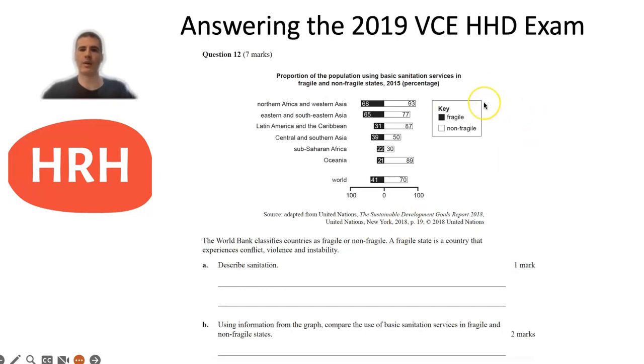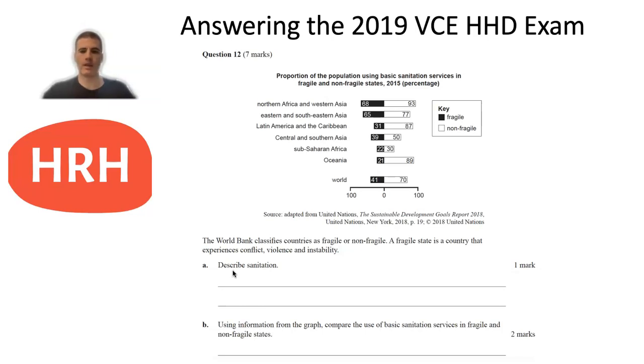So that obviously helps you to understand the information presented. They've also got a key up here showing you that the black bars were the fragile states and the white bars were the non-fragile states. So we'll come back to that in a moment. A was asking you for 1 mark to describe sanitation. So sanitation is referring to the removal of hazardous waste or human waste from the environment. So if you had that in your description, then you would have achieved a mark. Quite a few students mentioned hygiene and cleanliness, which is different from sanitation. So just make sure you've got that clear in your glossary.